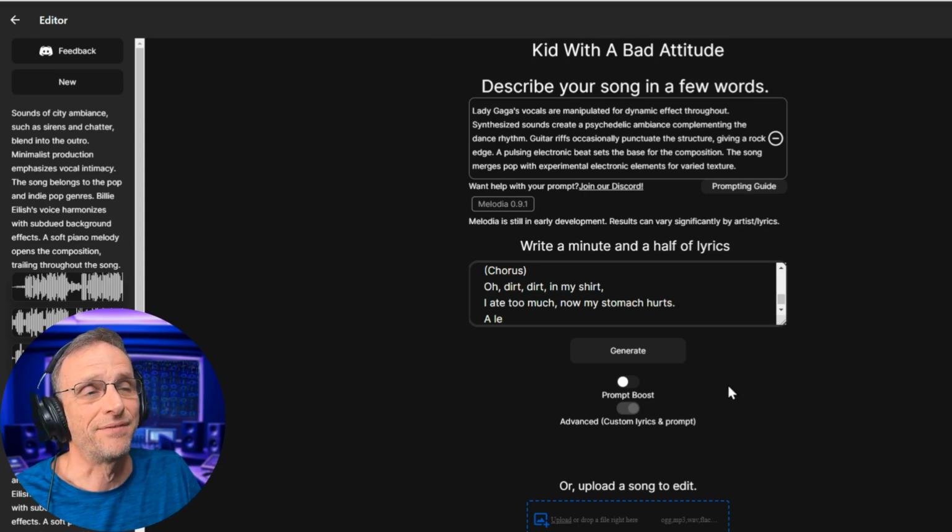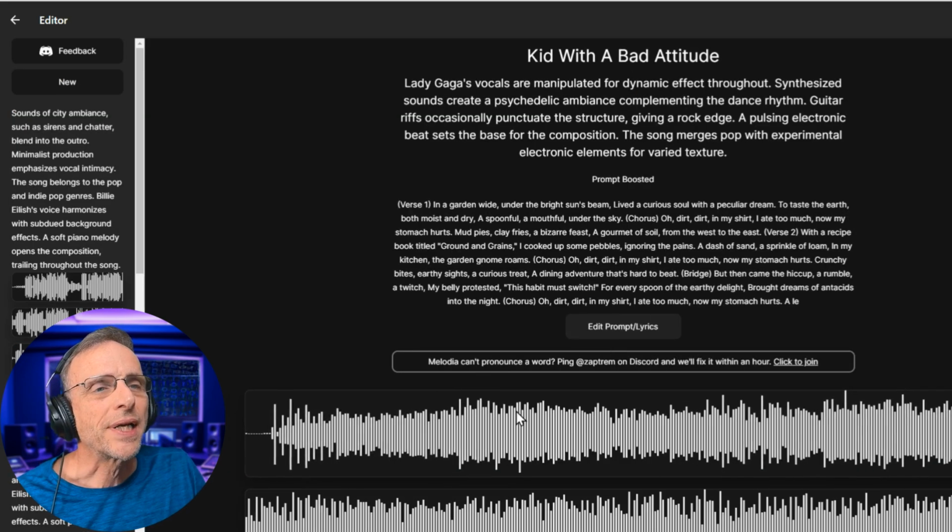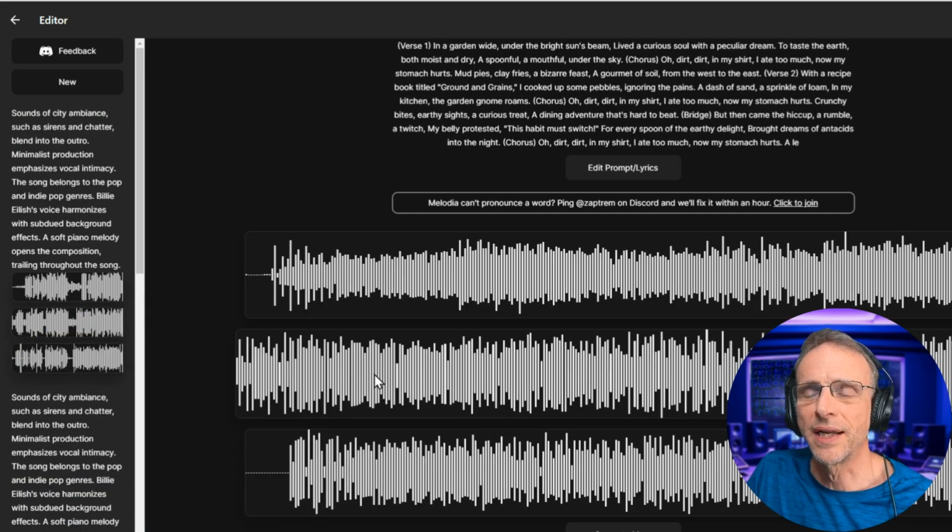Sure, that's a minute and a half. I have no idea. Should we do prompt boost just to see what that does? Okay. And we're not going to mess with this. And we're going to click on Generate. All right, here we go. Let's pop into the second one since it starts right away.